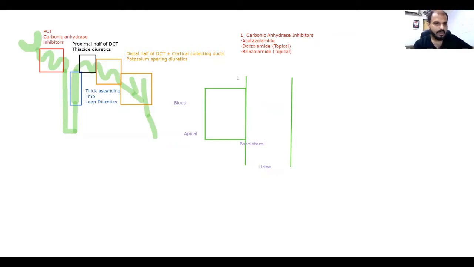Okay? Now what happens is that the carbonic anhydrase enzyme is located somewhat here. Here it is located, which is known as carbonic anhydrase enzyme. Actually, it is present inside the cell as well as outside the cell. So we will make a single box which will represent both parts. So we can label it as carbonic anhydrase, CA. I guess this will be simply understandable. Now what happens is, two things are majorly coming in the urine in this part of the nephron. Number one, can any one of you tell me? I'll just make it small. Can any one of you tell me what are the major things which are coming here?